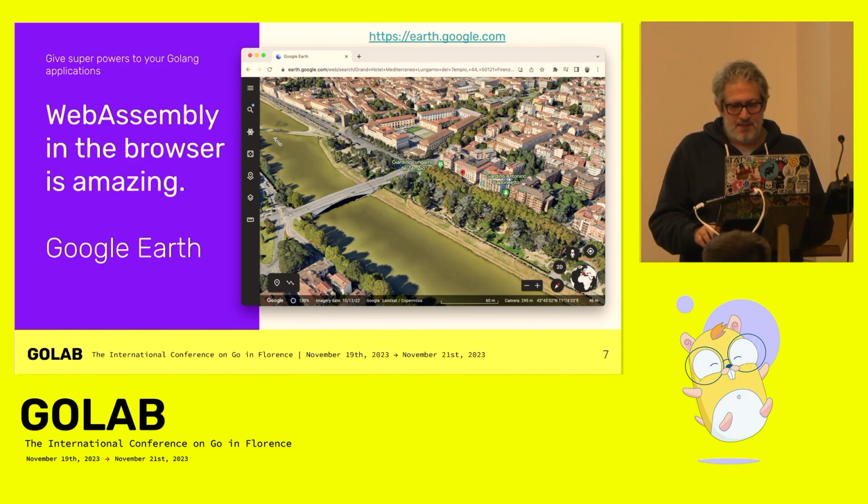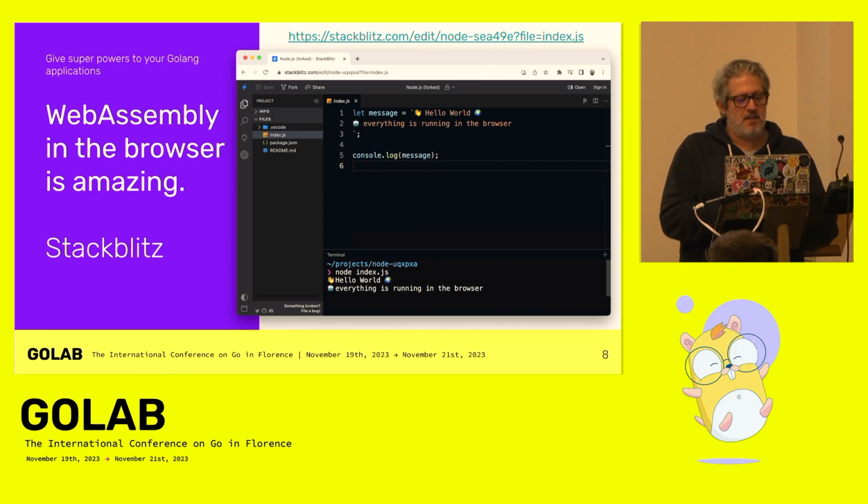And my favorite example with the browser is StackBlitz. StackBlitz made a web IDE, but the crazy thing is not the web IDE, it's the bottom part of the screenshot. They made a subset of an operating system with WASM, and this operating system is able to run Node.js applications, but inside the browser. If you switch off the Wi-Fi, you can still run your application in your browser.